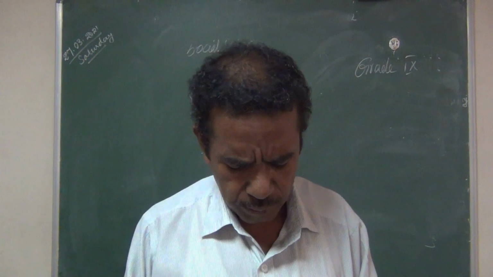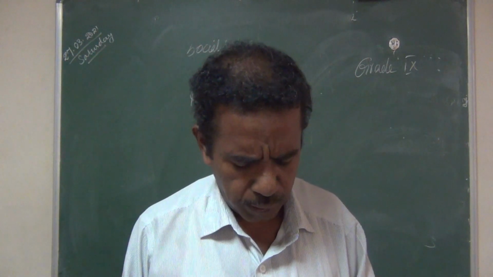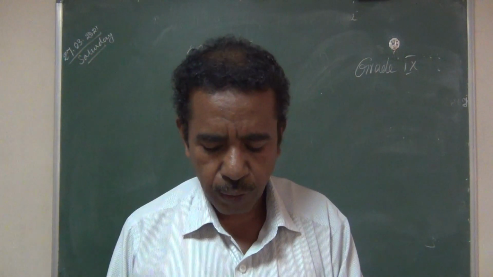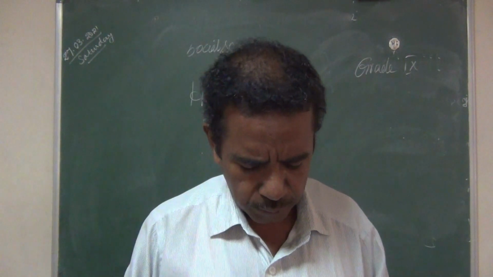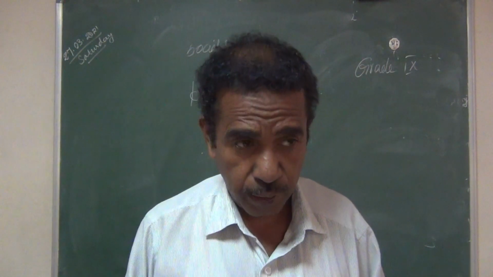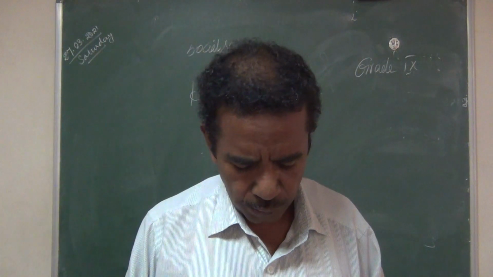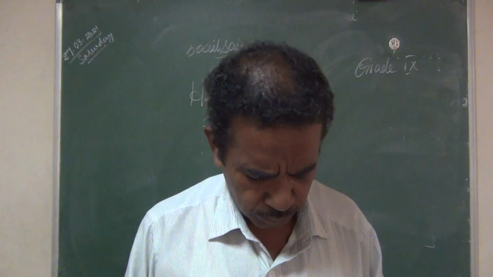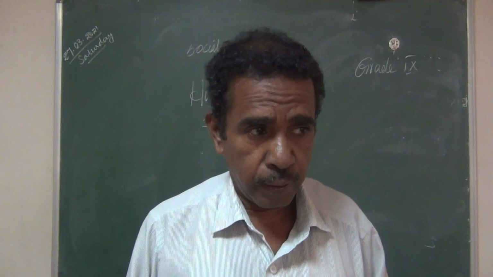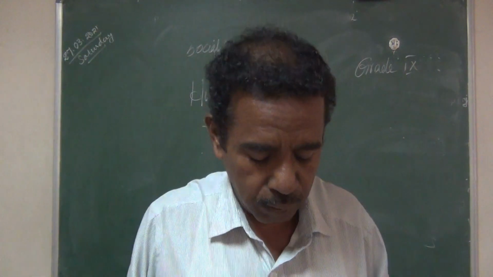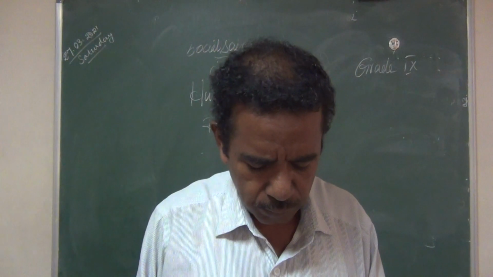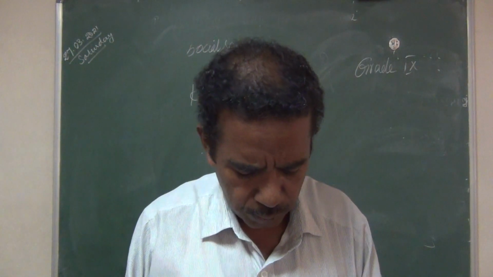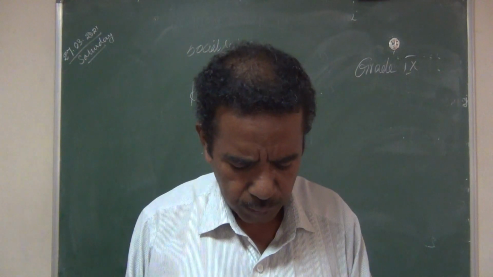Differentiate fundamental rights and human rights. That is also on the same page number 256, given in the column. Differences between human rights and fundamental rights. First, human rights. Here, 3 points are given. First one is rights that a human being deserves to survive with respect and freedom.